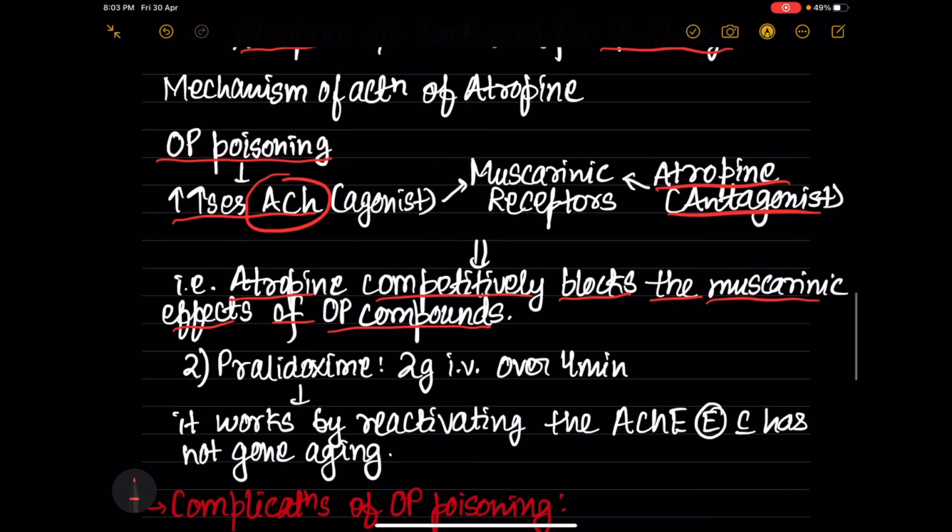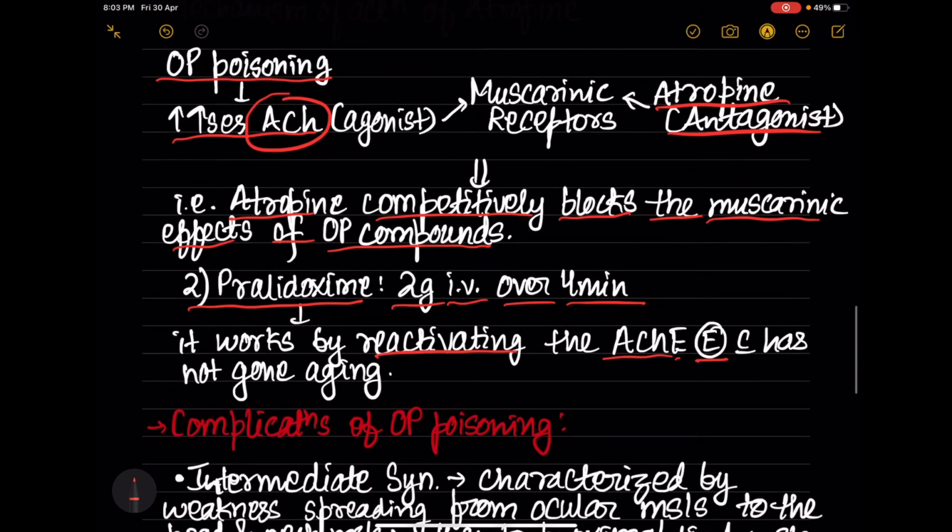Okay. Next drug which we are giving is pralidoxime, that is 2 gram IV over 4 minutes. It works by reactivating the acetylcholinesterase enzyme, which has not gone aging. Now what about this? So basically the acetylcholinesterase enzyme has got two sites, that is anionic site and esteratic site.